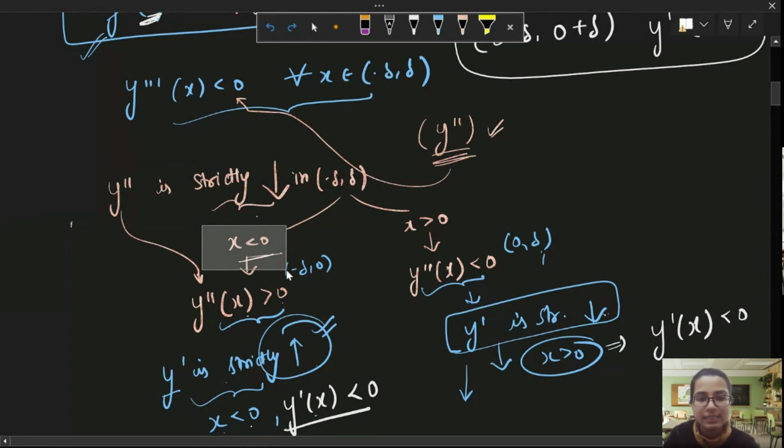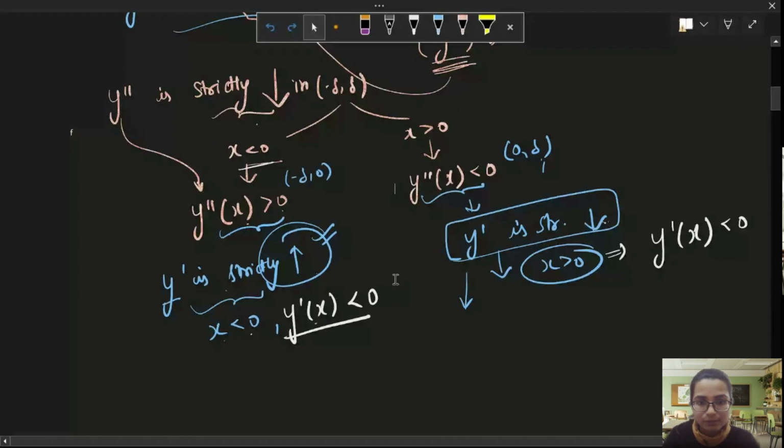So for x less than 0, we get y double dash greater than 0. And for x greater than 0, the opposite behavior tells us y double dash x is less than 0. So we got here. Now on the left hand side, we had this interval minus delta to 0. On the right hand side, we had this interval 0 to delta.